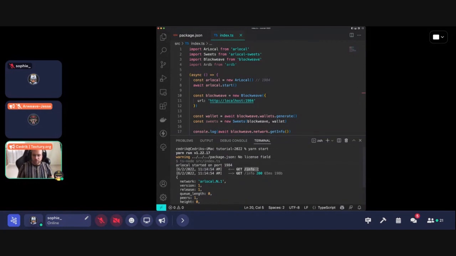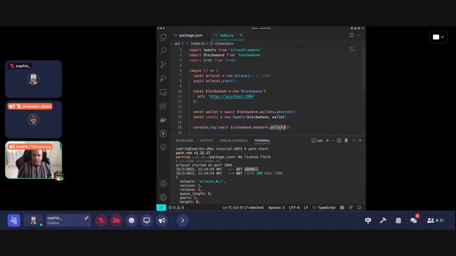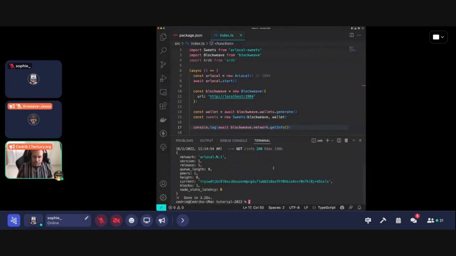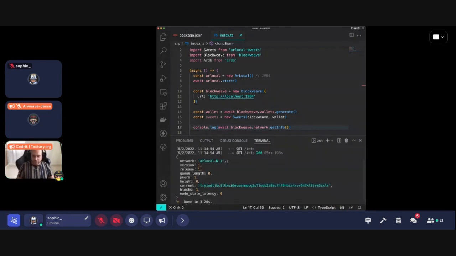So here this call, getInfo, all it does is go to the endpoint /info. So in fact, if you try this also online, it will also work. So as you can see, we get the information. Let's just give it a quick try without using ArLocal. HTTPS arweave.net.